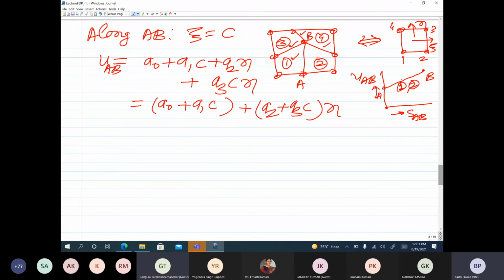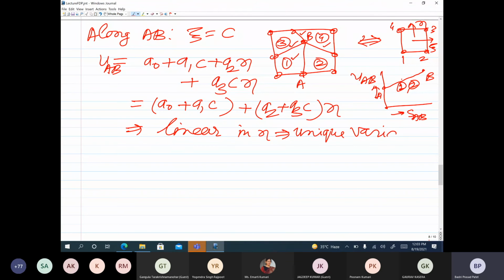So we are formulating the element using the natural coordinate formulation, so the compatibility condition is ensured. If we have primary variables as degrees of freedom at the nodes of the elements, then the continuity condition is satisfied. So this is linear in eta, and that means we will have a unique variation along line AB.